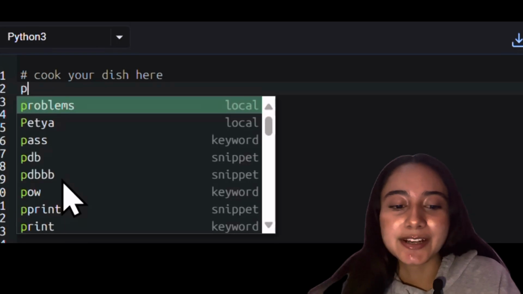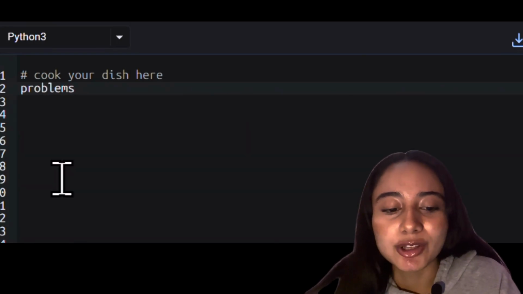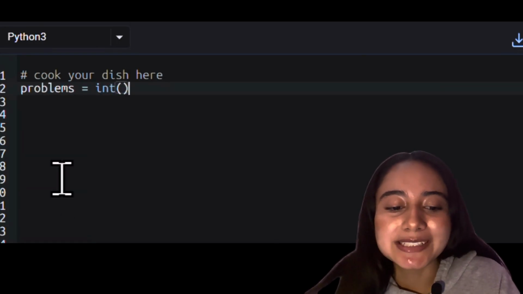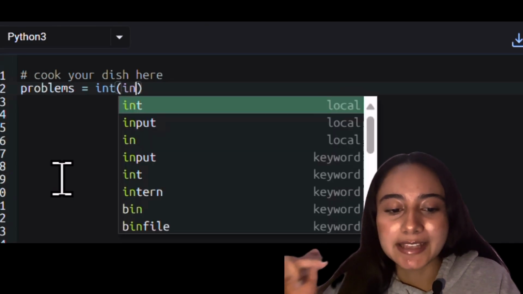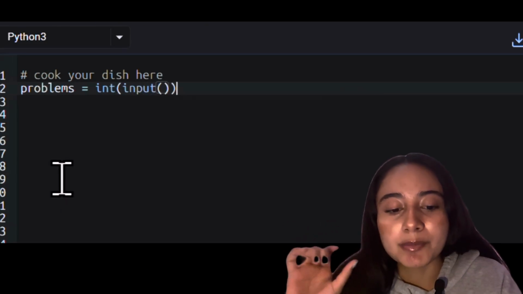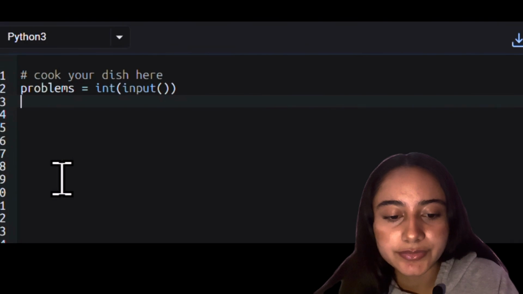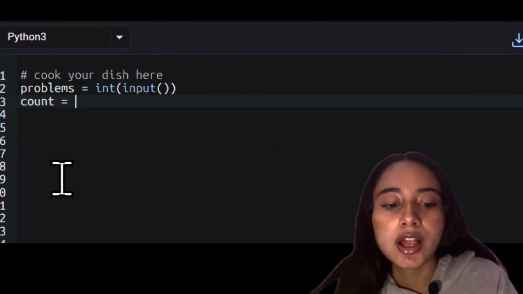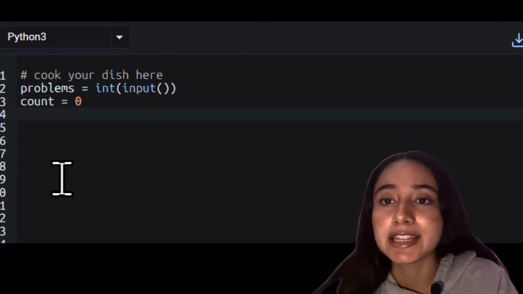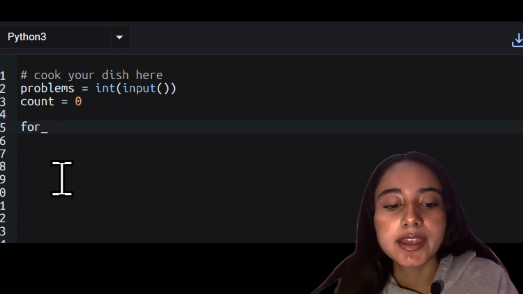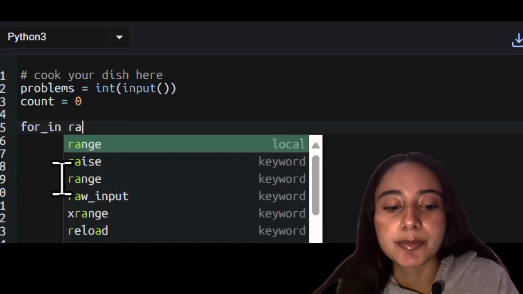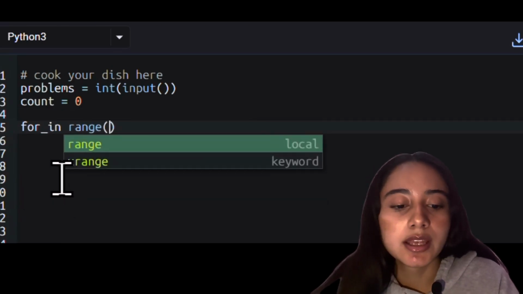The first line that we should write is a variable called problems, which will represent the number of lines received. We transform the string into an integer, and then we write a variable called count, which we initialize to 0. Here we will add the problems that were resolved.